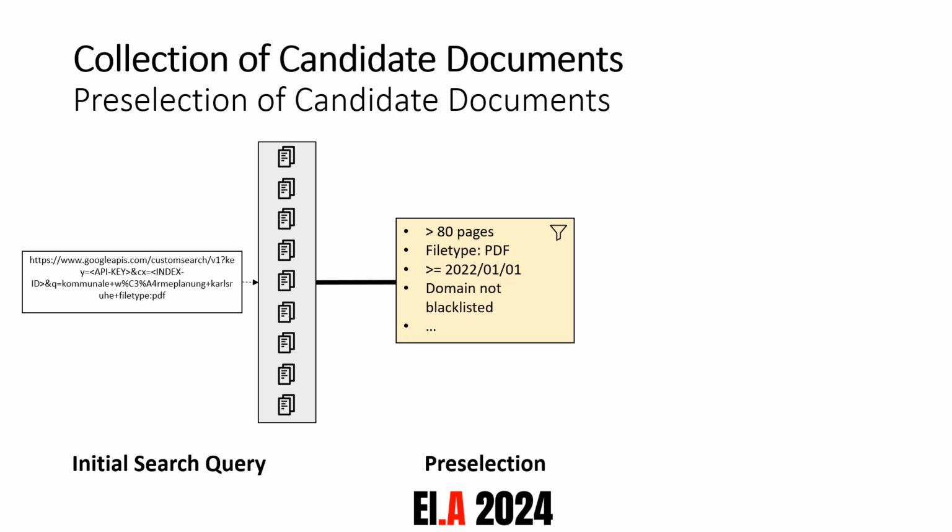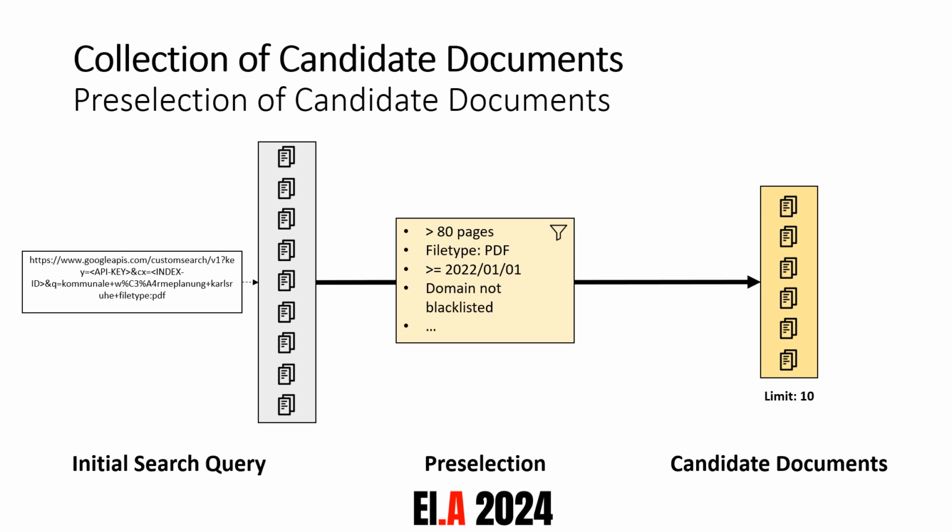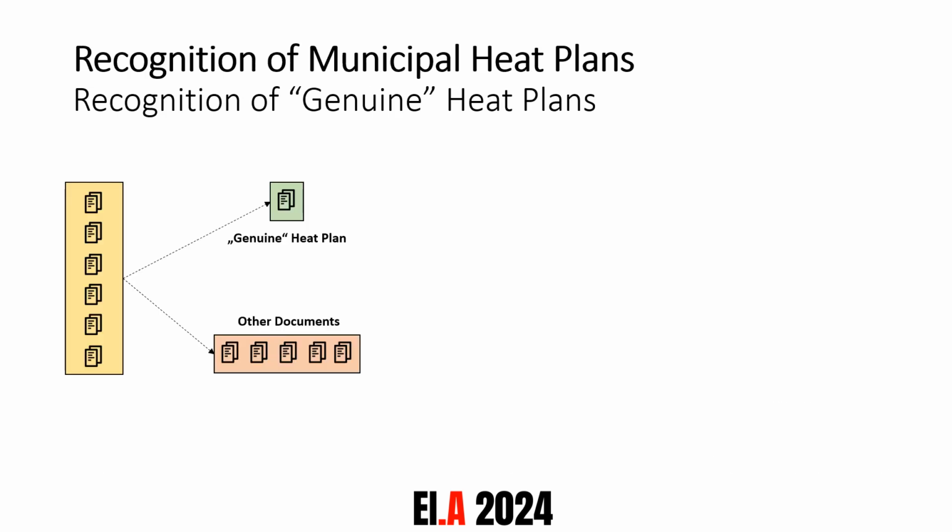For example, we limit the pages to at least 80 pages. Also the file type is very important because most of these heat plans are in PDF format. Then a date filter might also be applied because the law is very recent, so there will not be anything from before the 1st of January 2022, for example. And also that the source is not a domain that has been blacklisted judging by previous experience. And by applying this filter logic and also applying a limit, we can select at most 10 possible candidate documents for each municipality.